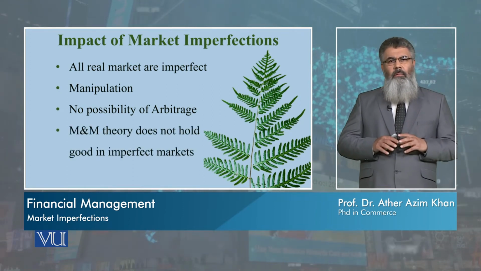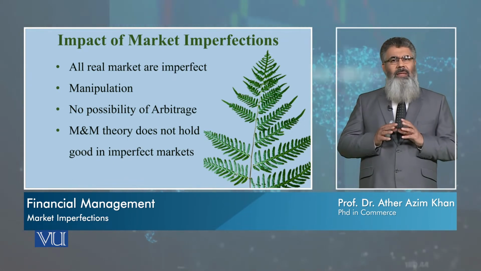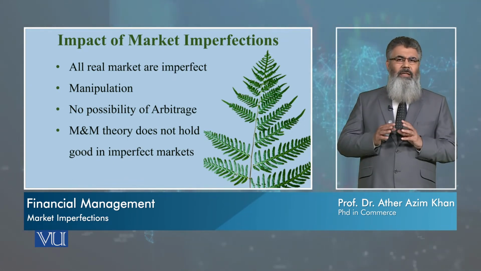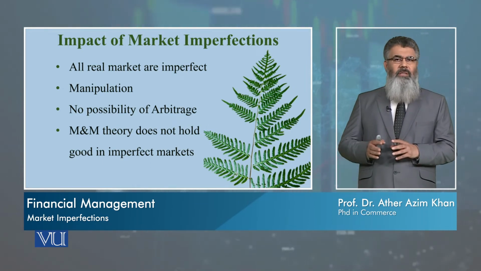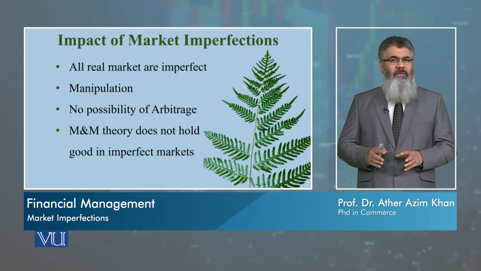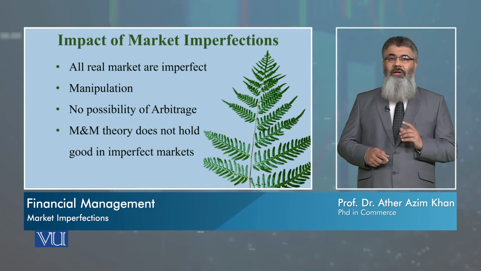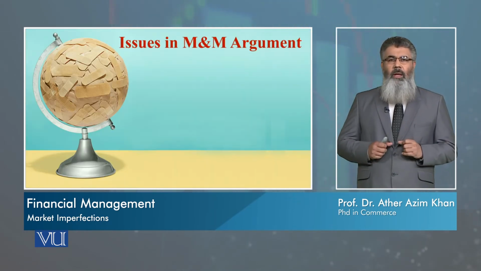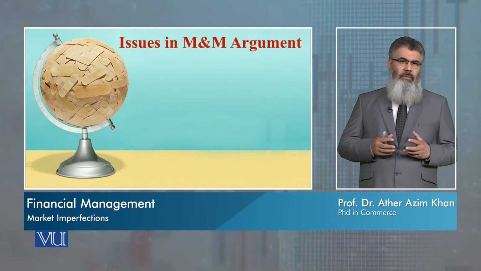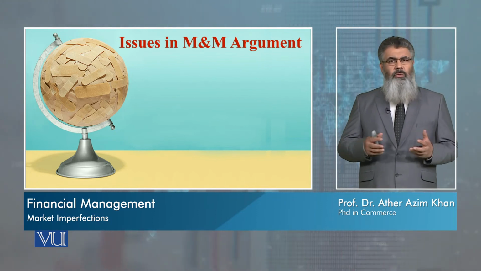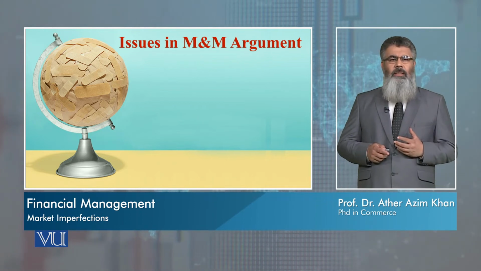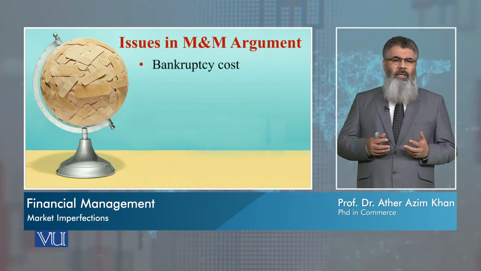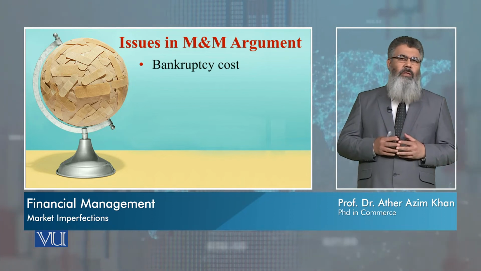So we may say that M&M theory is applicable with several assumptions, one of which, very important, is the perfect market, and if the perfect market does not exist, the theory does not hold good. Now let's see some of the issues, in addition to the imperfections, in Miller and Modigliani's argument. The first one is the bankruptcy cost.